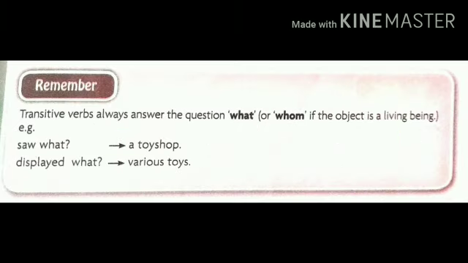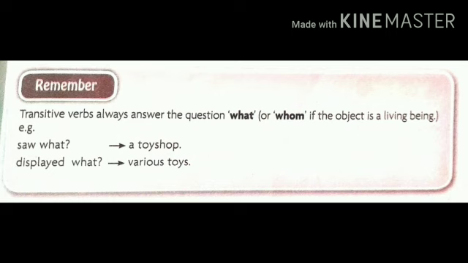One way to find out whether the verb in a sentence is transitive or intransitive is to ask the question what, and if you get the answer, then that means the verb is transitive. And also if the object is a living being, then you can also ask the question whom, and if you get the answer, that means the verb is transitive.